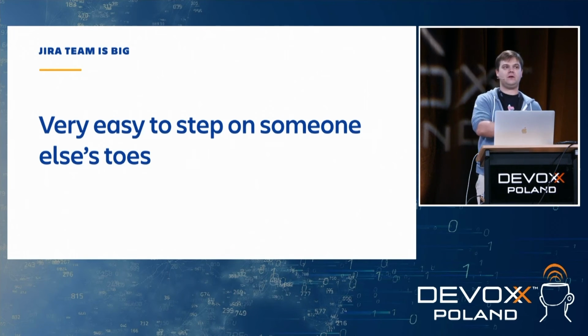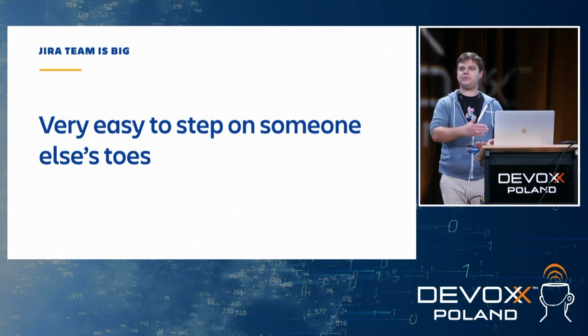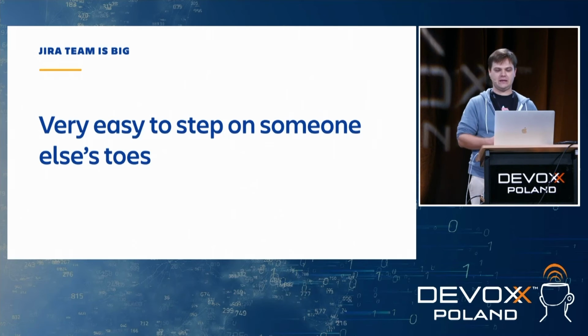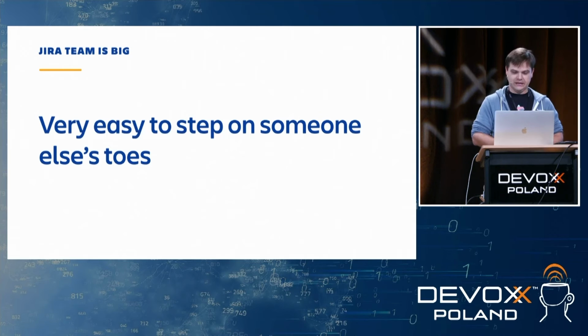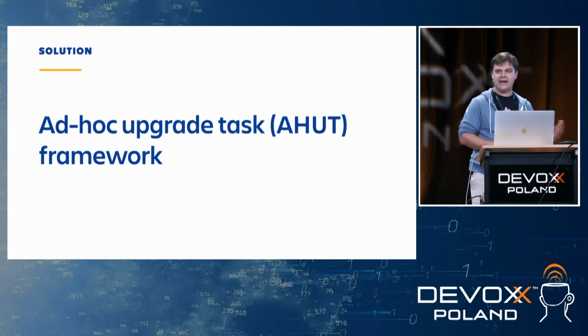And if there are like three or four upgrade tasks at the same time, all of them will be performed so that Jira is up to date with its database schema. So we had to come up with something else, and that's why we came up with the ad hoc upgrade task, or AHUT, framework.